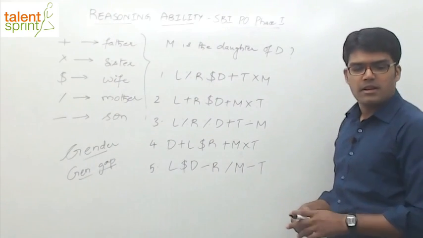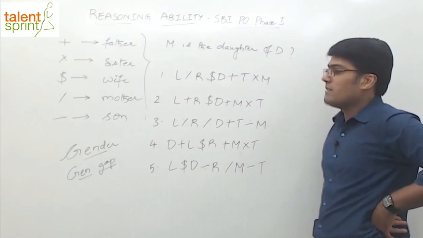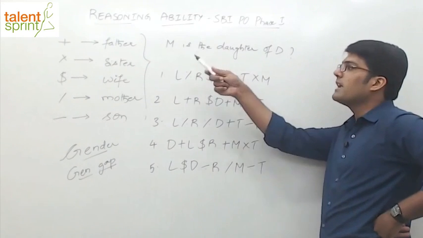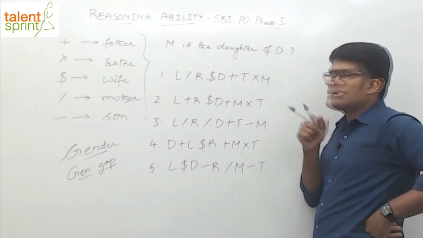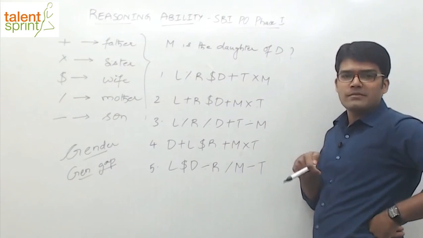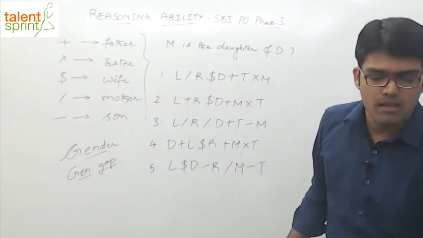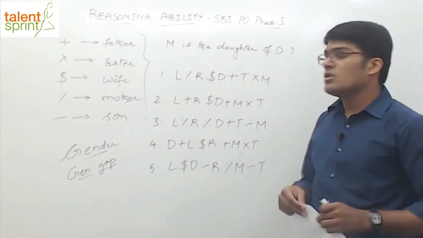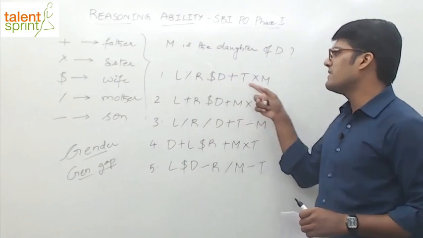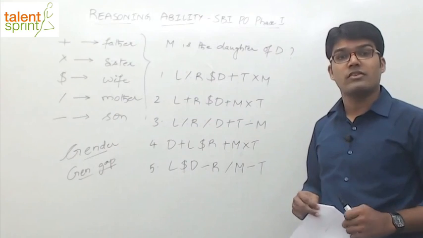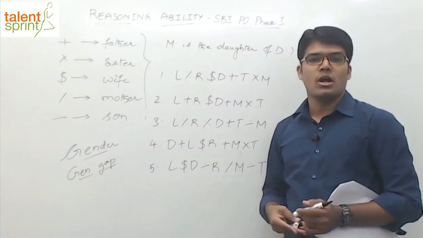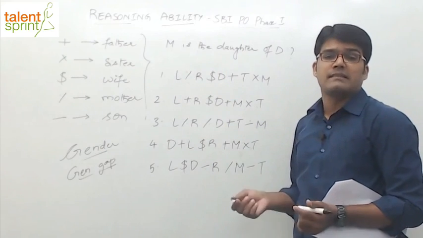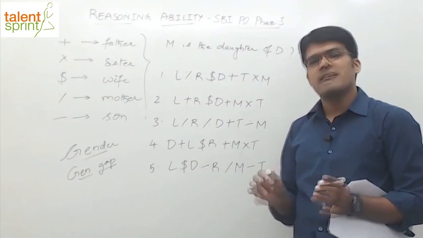Now earlier we were required to find out what comes in place of the question mark, but in this case it says in which of the equations do you find that M is the daughter of D? In which of the equations do you see that M is the daughter of D, right? Which is correct. What do we do? Same concept. If you don't go by this logic, you'll have to verify the relationship in every equation, which may take a lot of time. Like I said, if the answer is the fifth option, gone, right? You'll have to play with all the first 4 options unnecessarily. So first try and eliminate as many answers as possible.